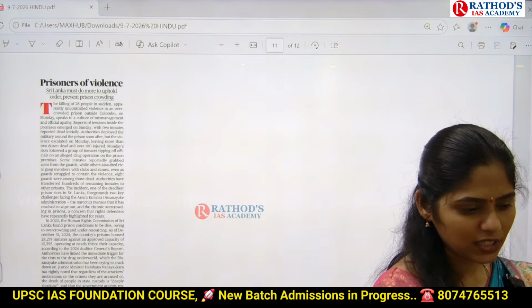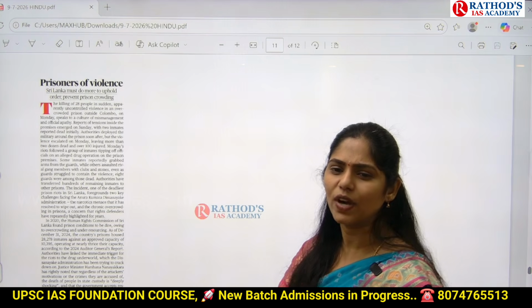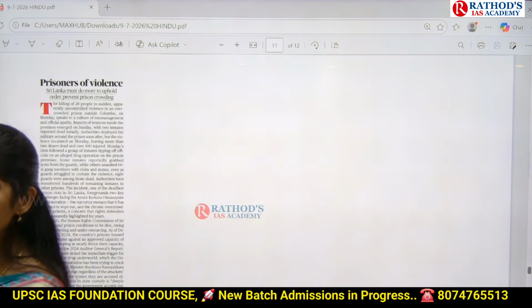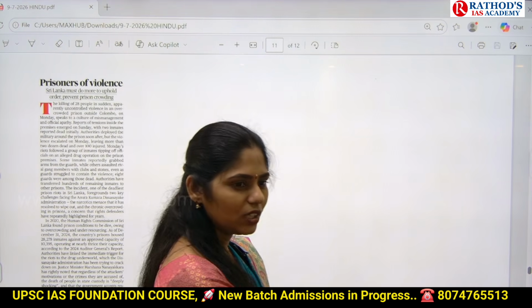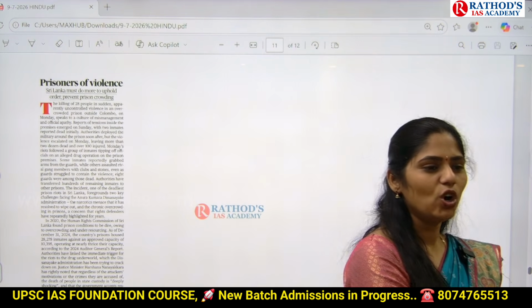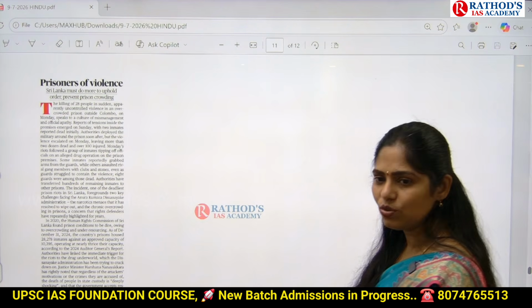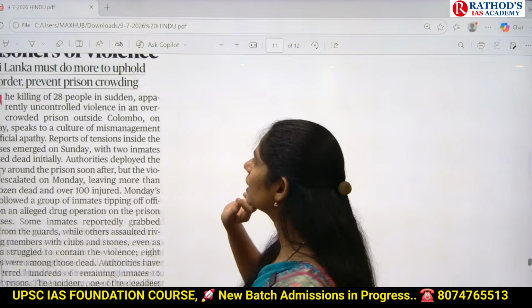And even I think 3 to 4 months ago, we discussed about one disease called herpes simplex virus. There is spread of herpes simplex virus in male prisoners. So because of these two things, we discussed about overcrowding of Indian prisons. And now there is one article in news which talks about violence that happened in a Sri Lanka prison.